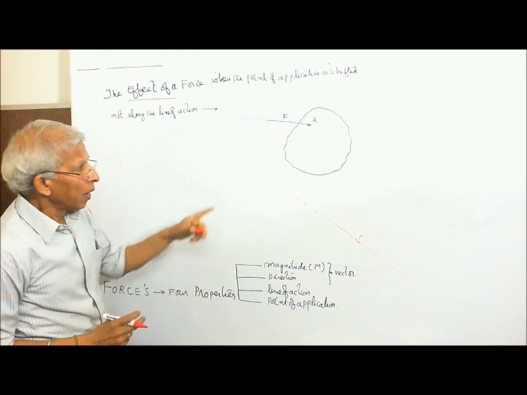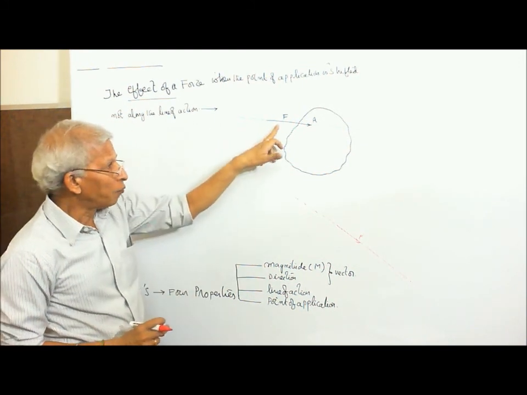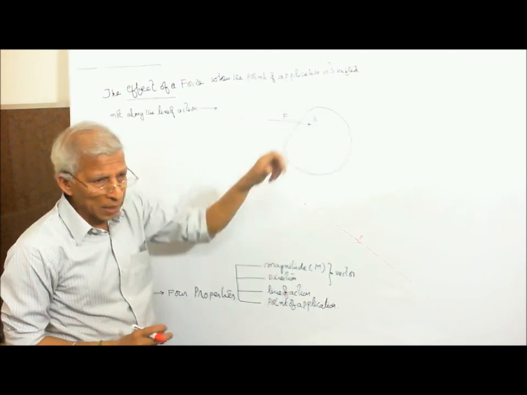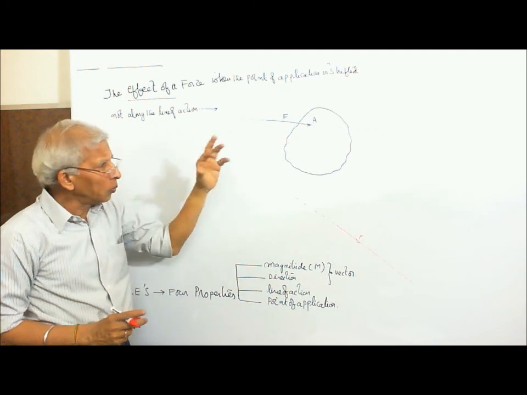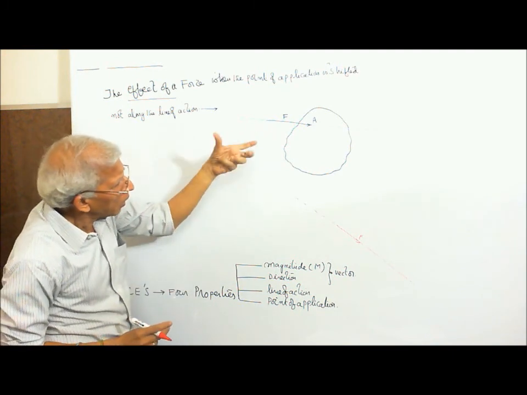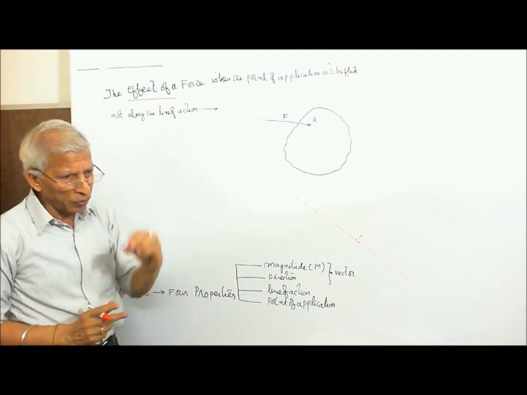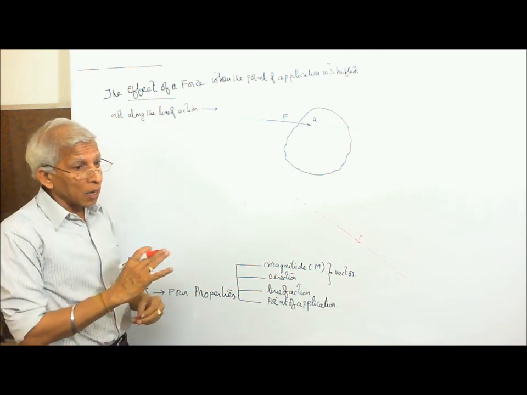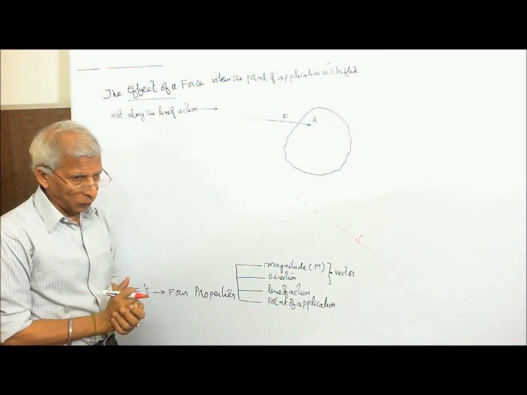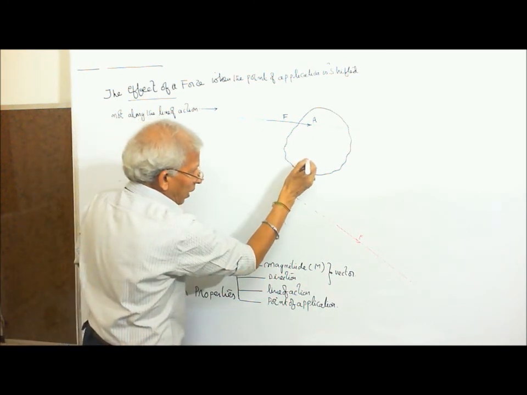Now let us see. I have taken a body, and a force F which is acting at a point A. I don't want any change due to this, but let us observe what would be the change due to the point of application shifting not along the line of action. For example, I want to shift it here.